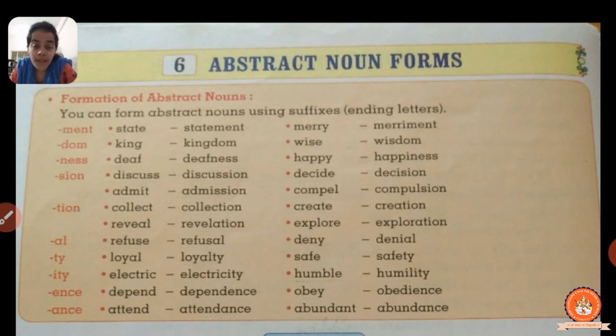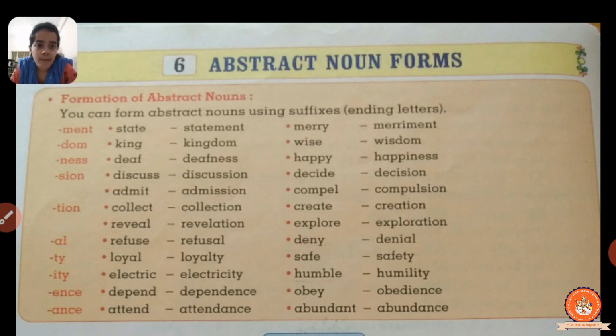Then there is one more which ends with ity, okay. So electric, electricity. Then we have humble, then humility, okay. Then there is one more which is given, which ends with ence, okay. So depend, dependence. Then we have obey, obedience, okay. Then you can say independence, okay. Then we have a last one which we can end with ance, all right. So attend, attendance. Then abundant, abundance, all right.